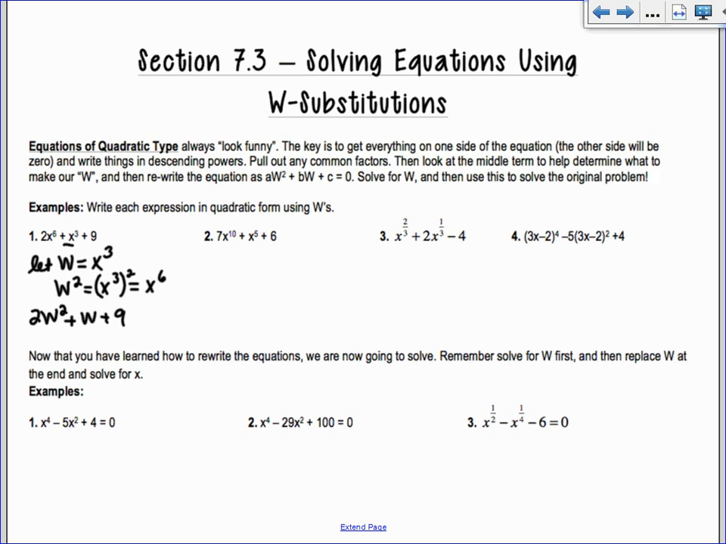Okay, so let's do number 2. Same idea. I'm going to look at that middle term, x to the 5th, and I'm going to replace it. I'm going to say let w equal x to the 5th. If I square both sides, w squared, x to the 5th squared, what do I get when I square x to the 5th? X to the 10th.